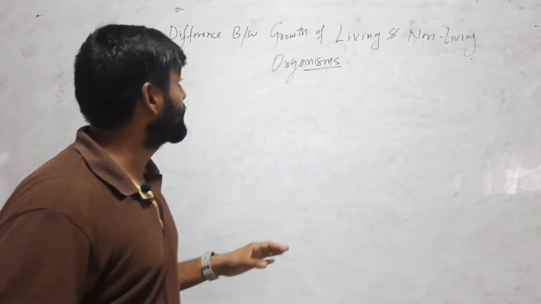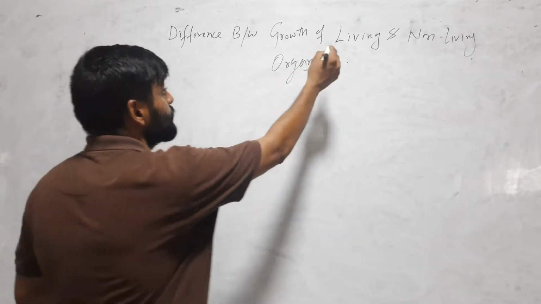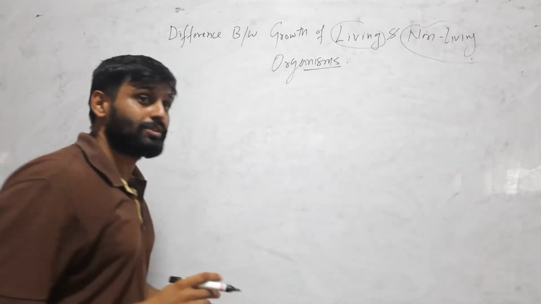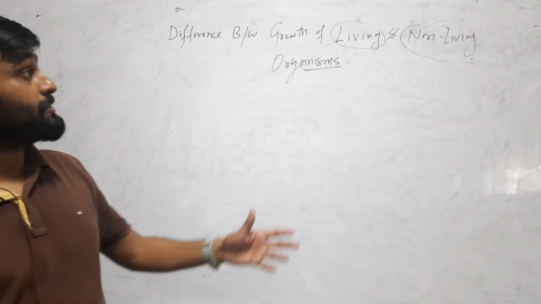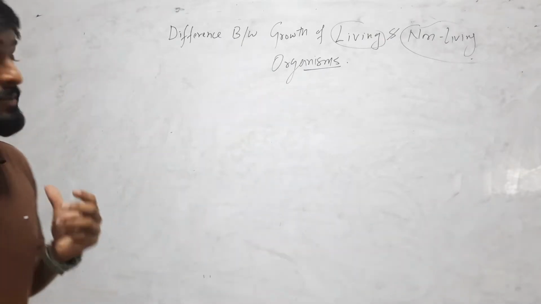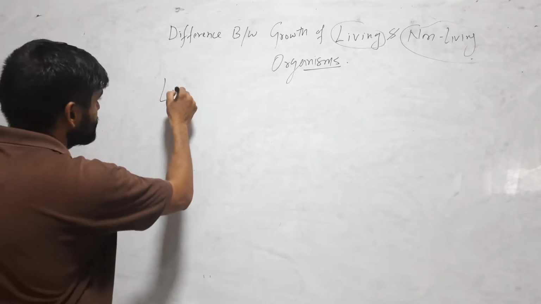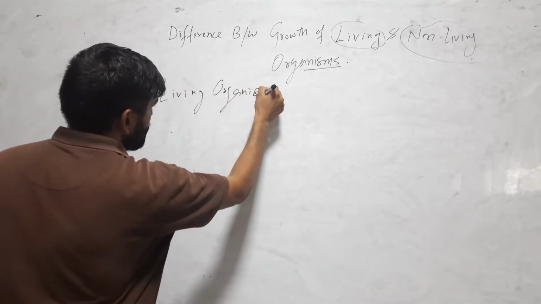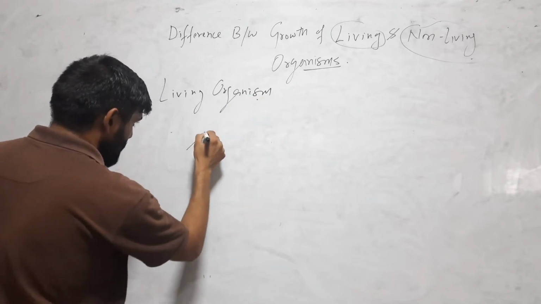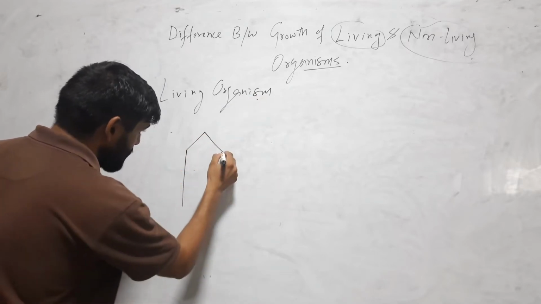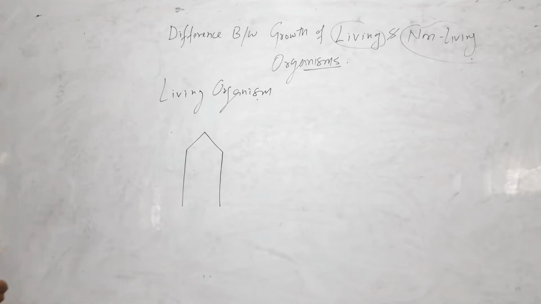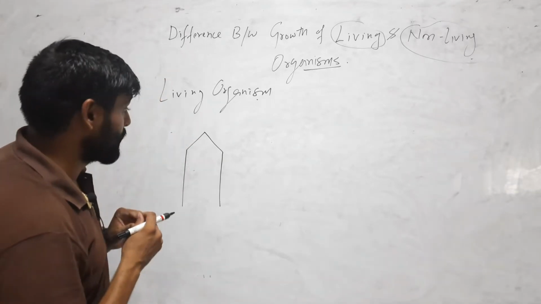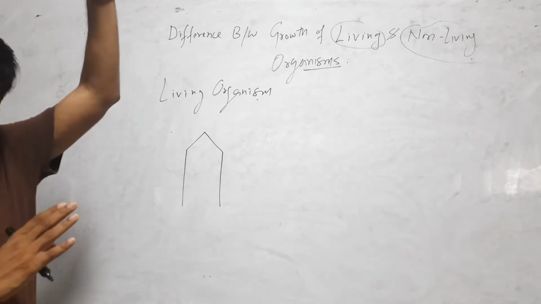In this video, we will understand the difference between growth of living and non-living organisms. So there is a certain difference between growth of living and non-living organisms. In case of living organisms, suppose this is a living organism, this is a plant, and this is the shoot tip of a plant. So the plant will grow upward.